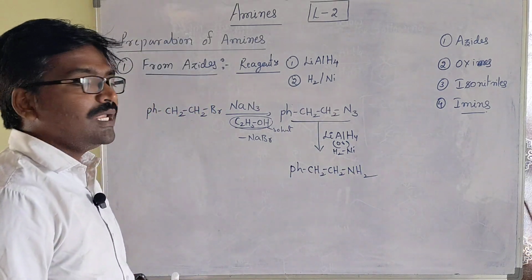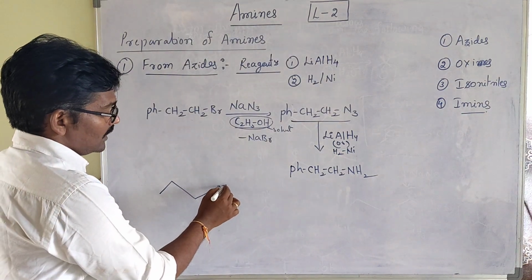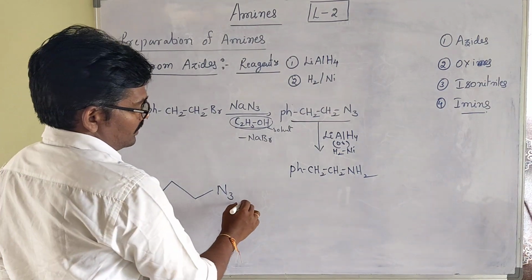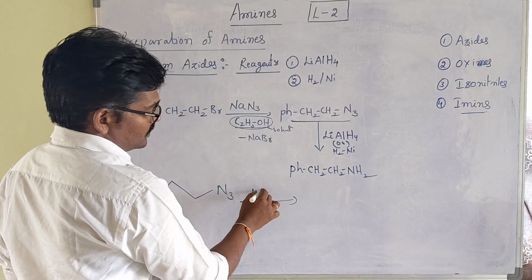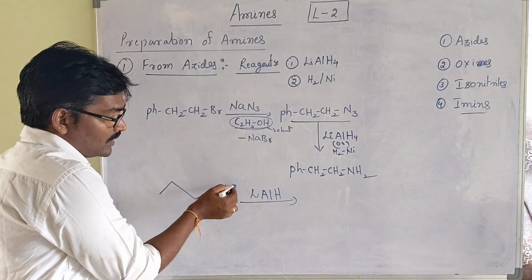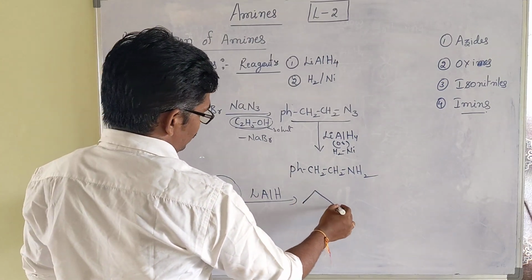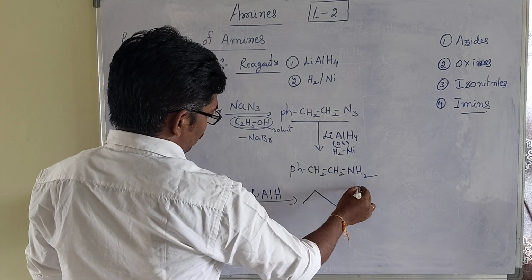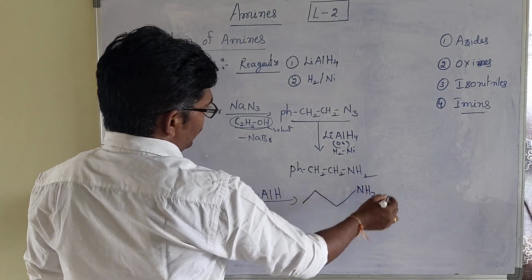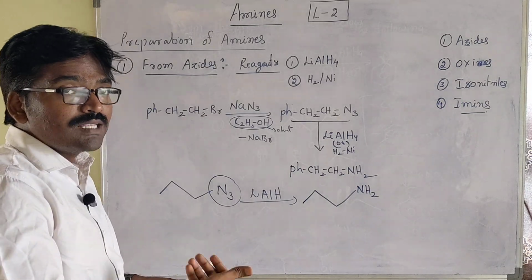So any azide, like this N3 group, will be converted in the presence of lithium aluminum hydride. This N3 group can be converted into an NH2 group. That you have to remember for the preparation of amines from azides.